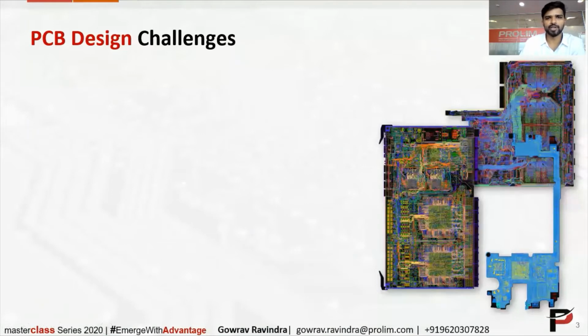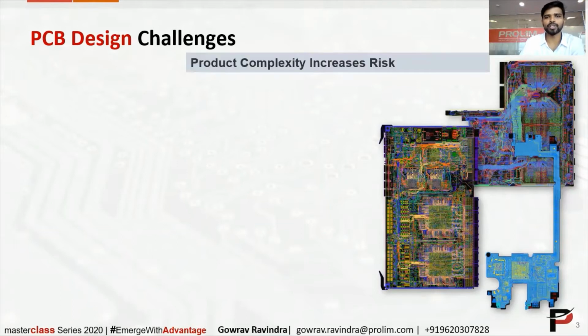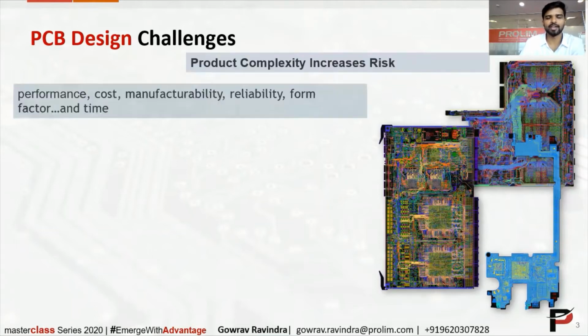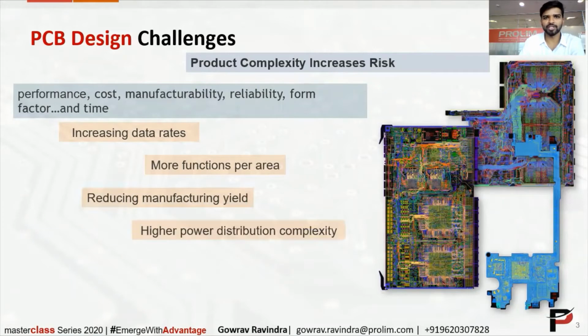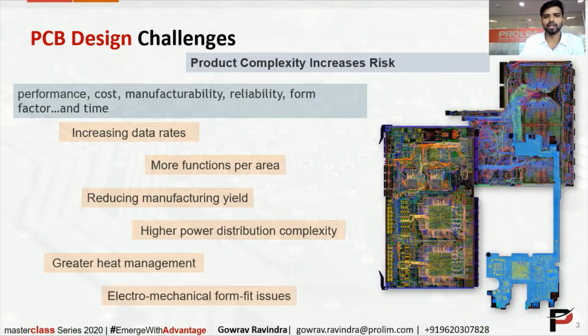As technology is growing, PCB design challenges are increasing because of product complexity. The product complexity increases risk, and while designing the PCB, what are the things we need to take care? Performance, cost, manufacturability, reliability, form factor, and time to market. While designing the PCB, why are we facing more challenges? Increasing because of increasing data rates, more functions per area, reducing manufacturing yield, high power distribution complexity, greater heat management, and electromechanical form fit issues.